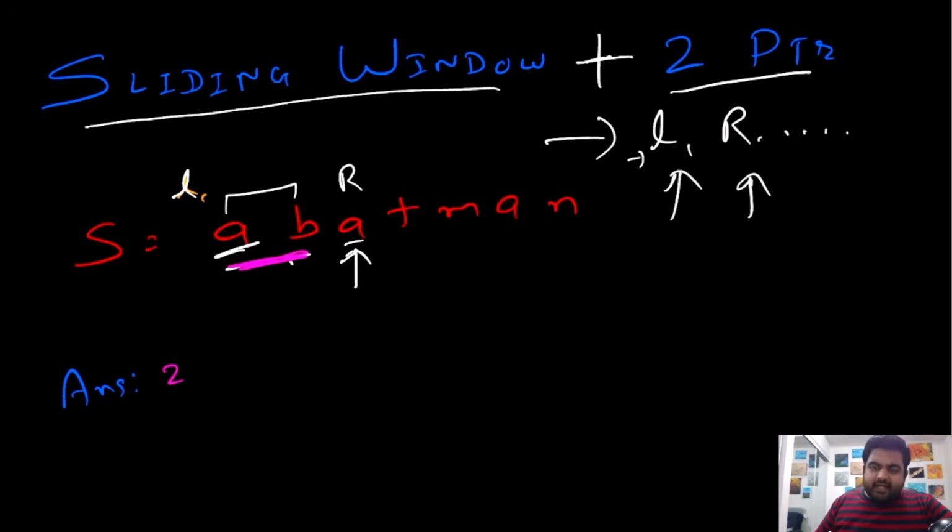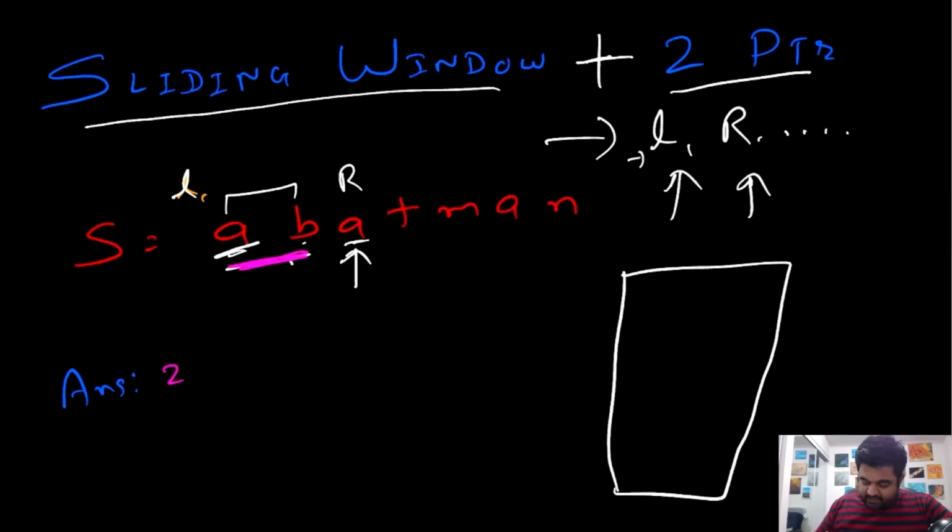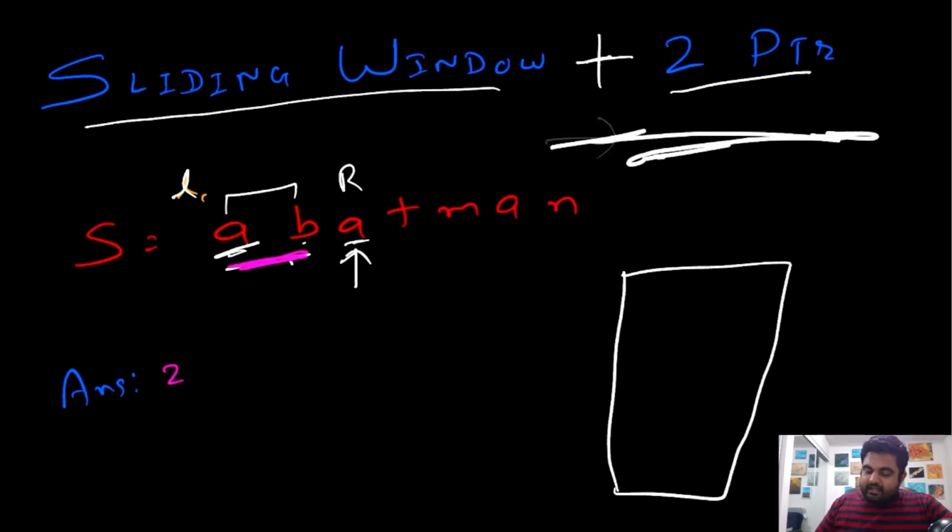Now you will quickly ask me, in this case, since we only had two elements and we were comparing this A, it was really easy for us to identify. What if we had like 10 elements like this, and then we are comparing this A, and we need to check whether at all these 10 positions this A exists or not? That would make things really inefficient, and that would be big O of n square time complexity. So what we are going to do is have a visited hash set, and inside this visited hash set we are going to store all the characters we have found so far between L and R, and we are going to keep adding until we find a repeating character.